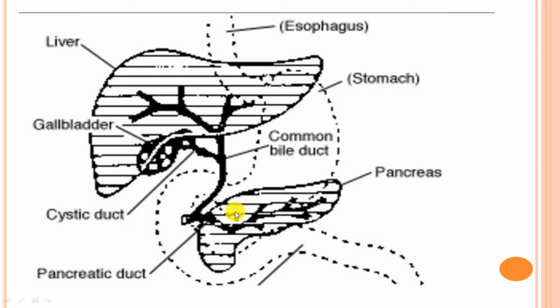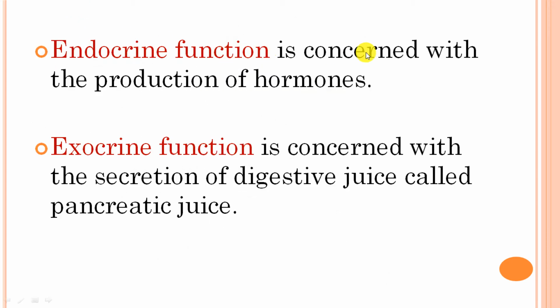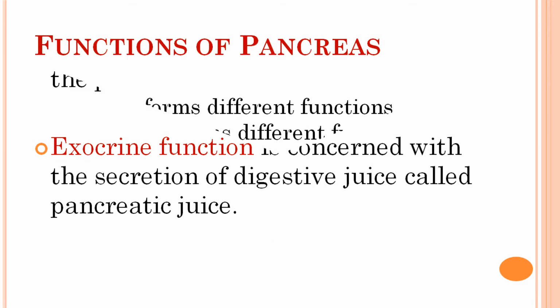So here in this diagram we can see the pancreas, and it is located behind the stomach, and the other organs concerned with the pancreas, that is, the gallbladder and liver. Here on this side there is the spleen, and this part of the small intestine which is connected with the pancreas is known as the duodenum. The duodenum is the first part of the small intestine and the widest part. Endocrine function is concerned with the production of hormones, and exocrine function is concerned with the secretion of digestive juices, known as pancreatic juices.